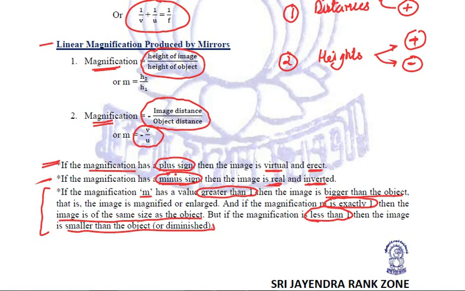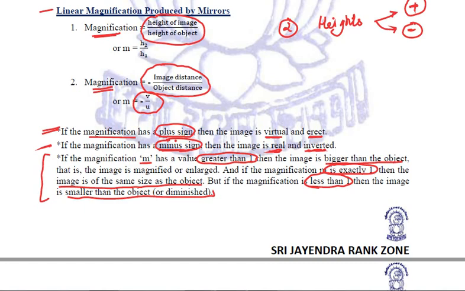So these are a few concepts which you need to know within this particular topic, that is reflection of light. Once you are through with it, you are all set to do the actual questions which may be asked, and in fact which have been asked from this topic of light.